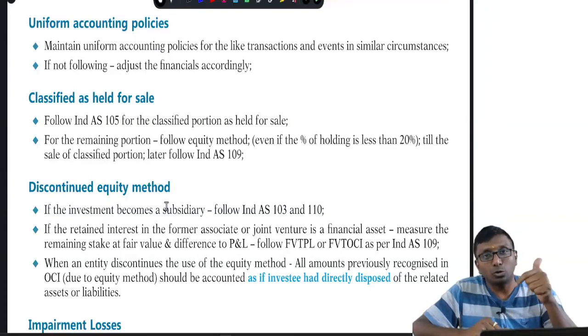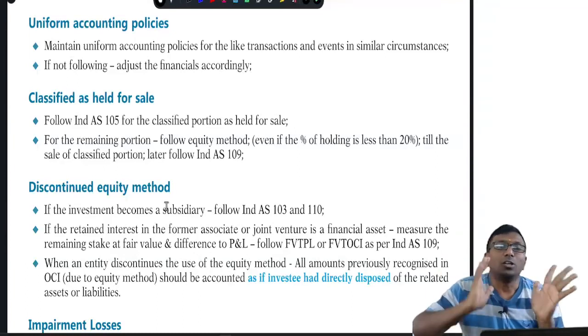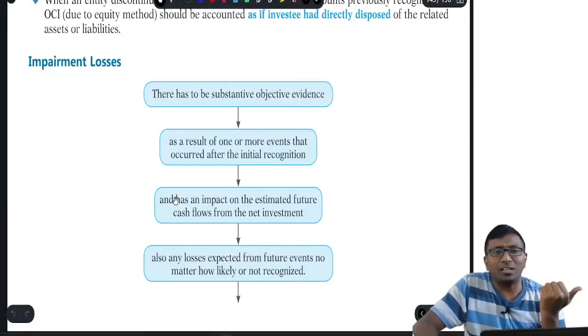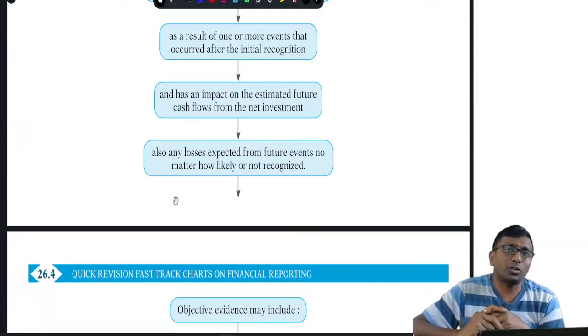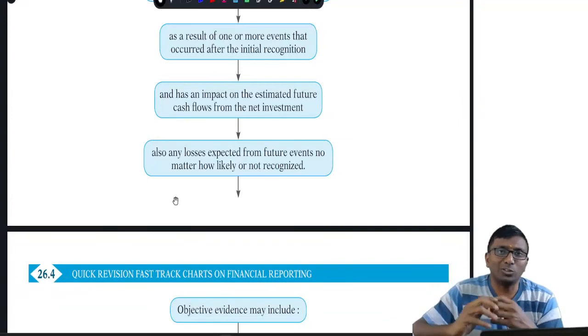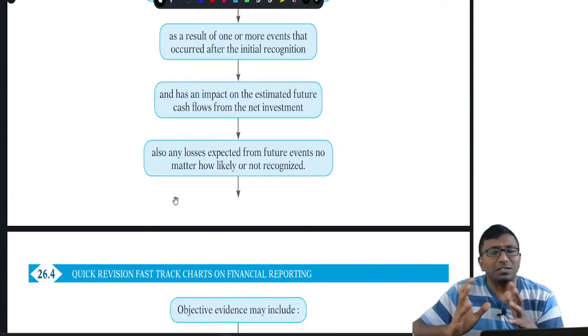Now, what are you supposed to do? Your revaluation reserve, which arises because of the associate's revaluation model, should be transferred to consolidated retained earnings. You are supposed to transfer it as if the respective asset or liability has been closed. And with respect to impairment loss, obviously if your associate is not doing well, or if you feel that you will not be able to recover the money, then the normal Ind AS 36 impairment rules and regulations should be followed.